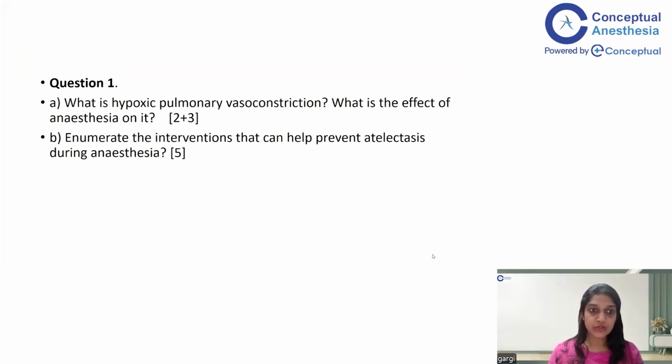So coming to the first question, the first part of the first question is what is hypoxic pulmonary vasoconstriction? This carries 2 marks. And what is the effect of anesthesia on it? This sub question carries 3 marks. The next part of the question is enumerate the interventions that can help to prevent atelectasis during anesthesia. This entire question carries 5 marks.